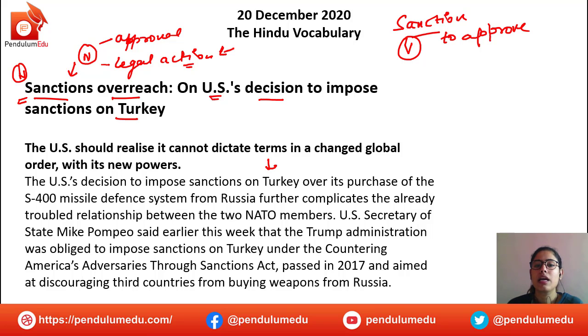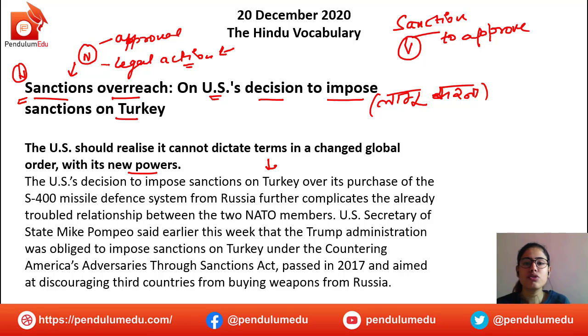To impose sanctions on Turkey: impose means to apply, to implement on someone. The US should realize it cannot dictate terms in a changed global order with its new powers.